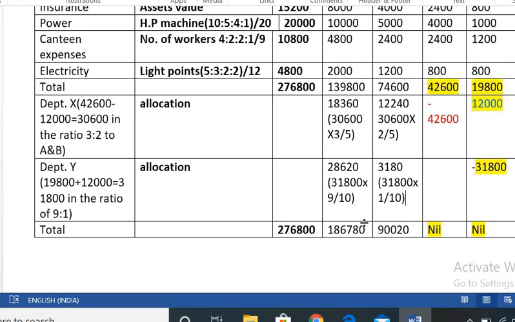And production department A column is 1,39,800 plus 18,360 plus 28,620, that comes to 1,86,780. Then production B, 34,600, then 12,240, then 3,180. How much comes here? 90,020. Is it clear? This is for the grand total. Thank you students.